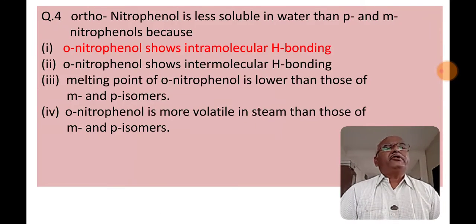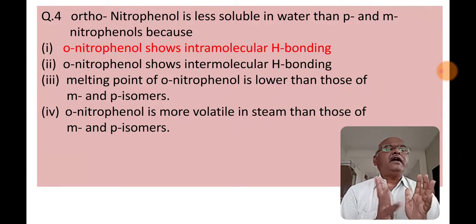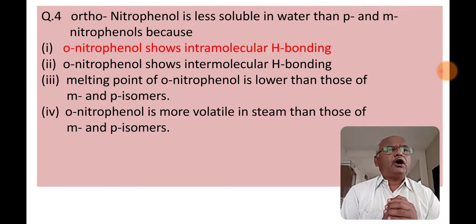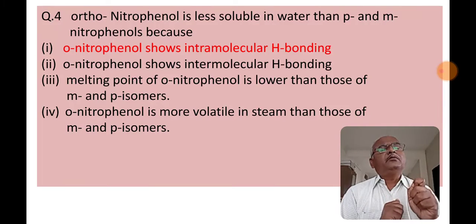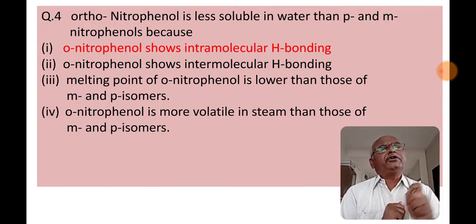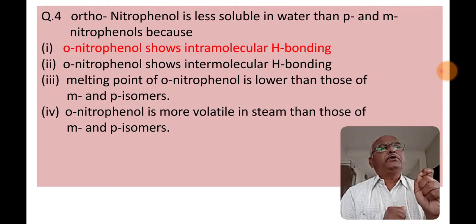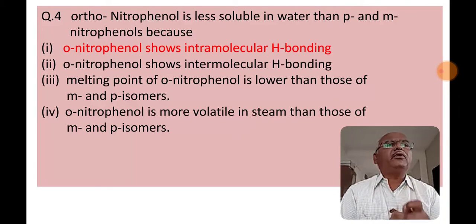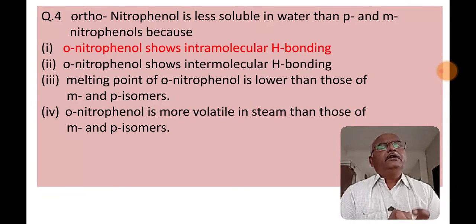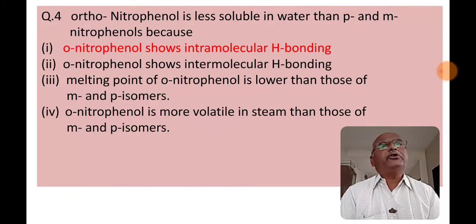You know that metanitrophenol and paranitrophenol form intermolecular hydrogen bonding with water molecule. Therefore, they are more soluble. Orthonitrophenol is less soluble in water because it forms intramolecular hydrogen bonding.